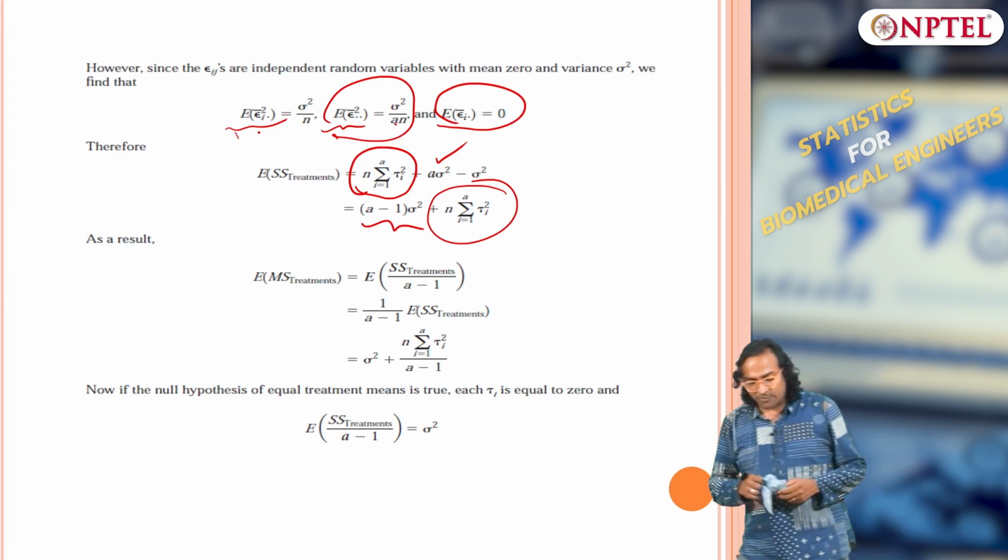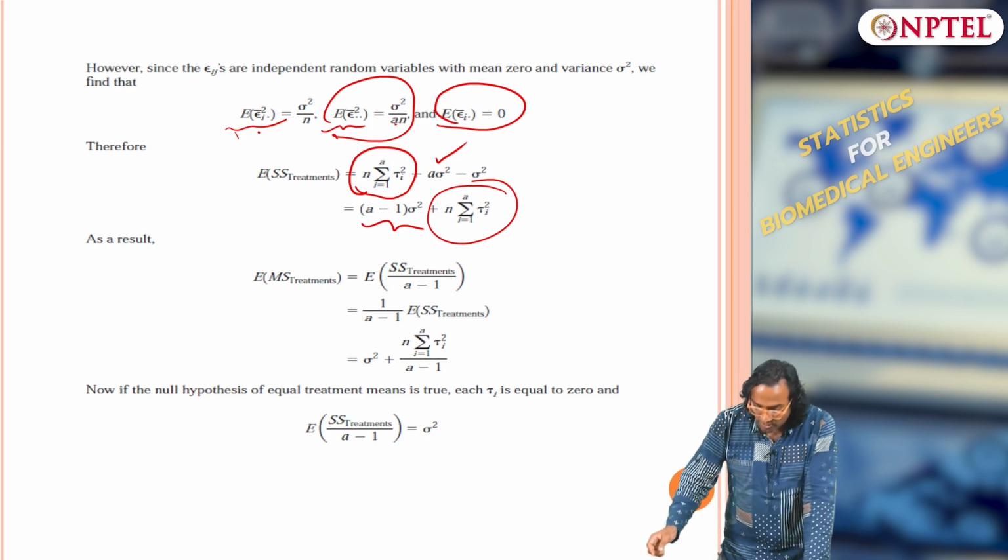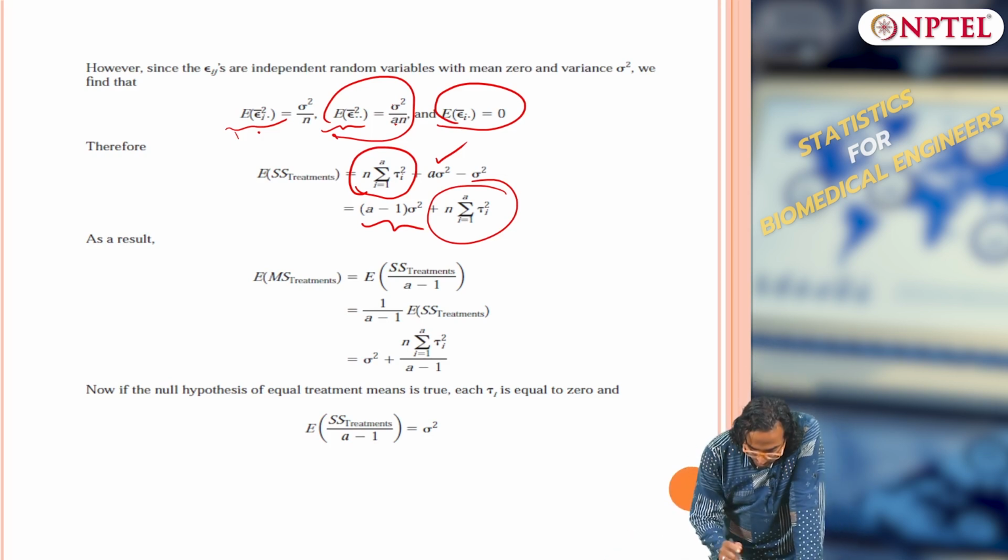Okay. So, what is expectation of mean square treatment? Sum square treatment divided by a minus 1. So, if I divide it by a minus 1, what do I have? It is nothing but sigma squared plus this value.